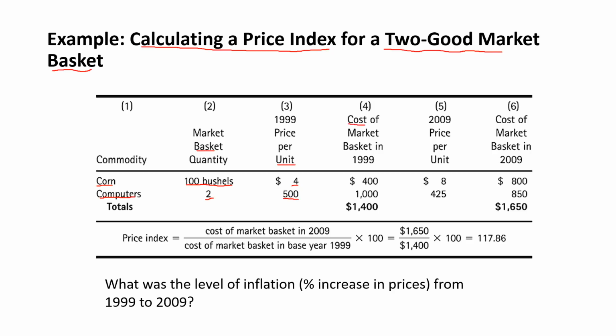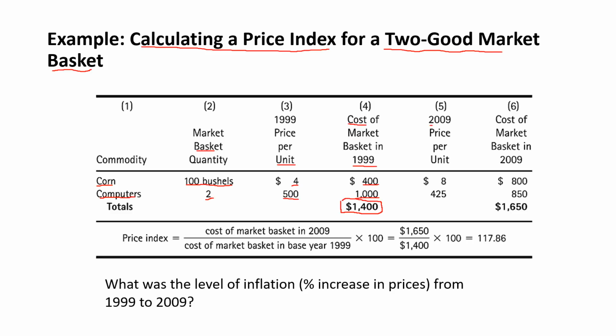That makes the cost of the market basket in 1999, which is going to be taken as our base year, $400 for the 100 bushels at $4 each, plus $1,000 for the 2 computers at $500 each. So our market basket in 1999 cost $1,400.